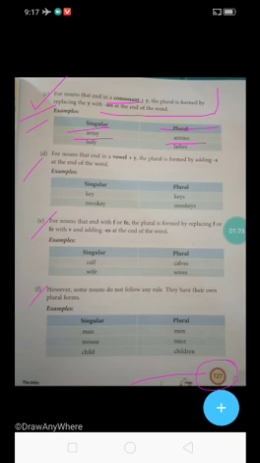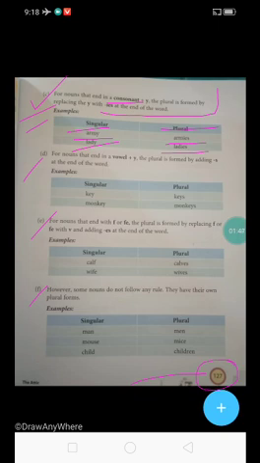Now students, you see here lady, spelling LADY. You can see D is a consonant plus y. So lady is singular. When you make it plural, what you have to do? You have to remove the y and write IES, then it will become a plural, ladies. Got it?